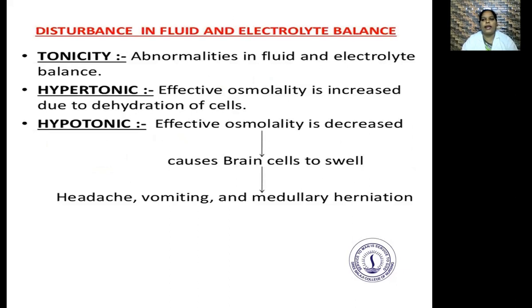Disturbance in the fluid and electrolyte balance. Tonicity, abnormalities in fluid and electrolyte balance. Hypertonic: effective osmolality is increased due to dehydration of cells. Hypotonic: effective osmolality is decreased, causes the brain cells to swell, which leads to headache, vomiting, and medullary herniation.